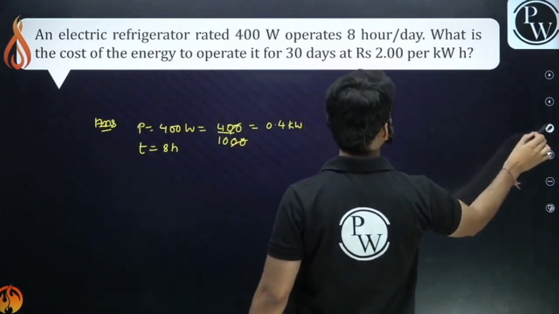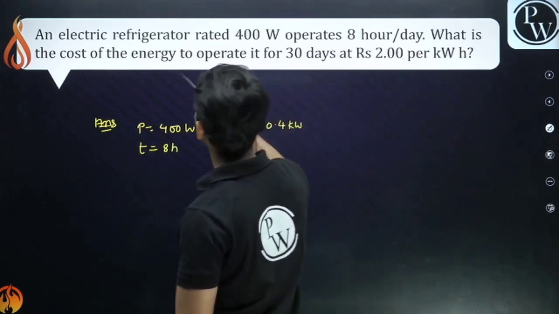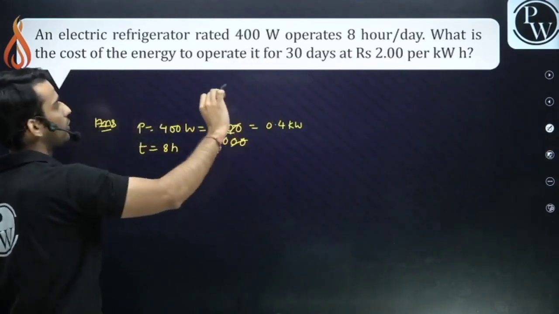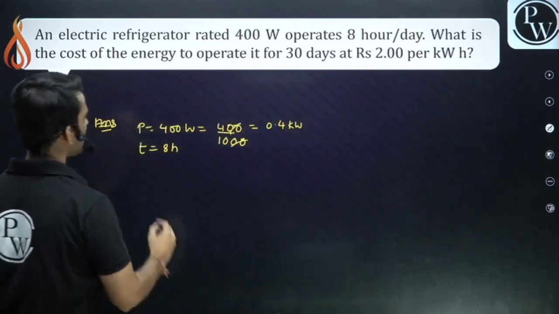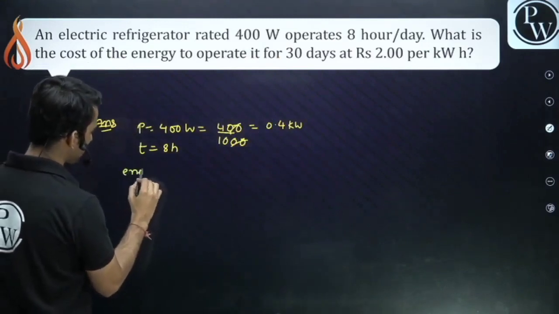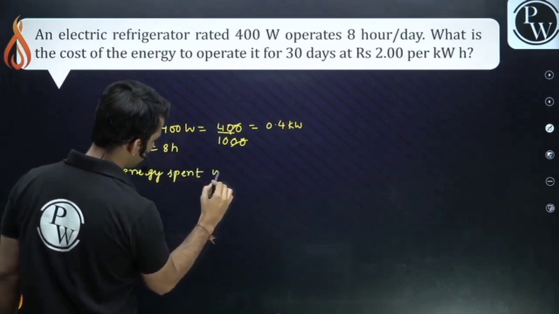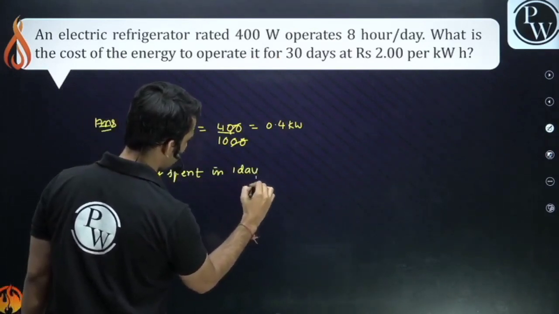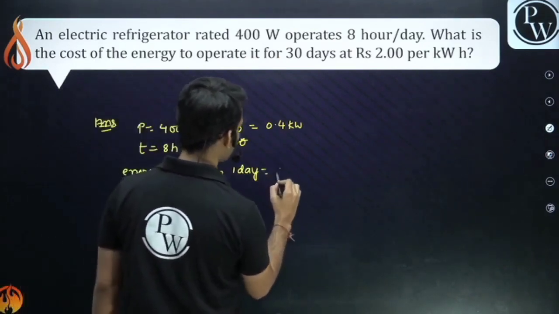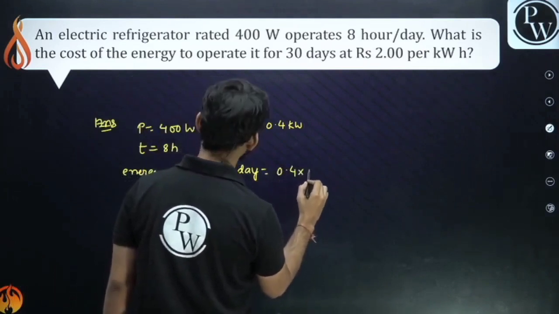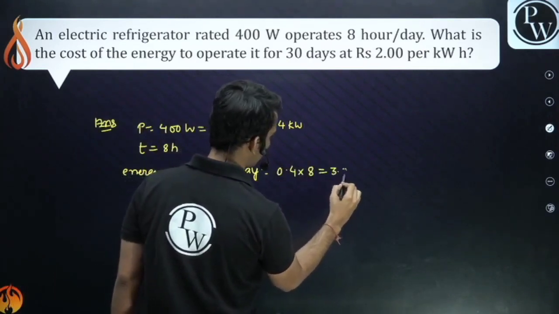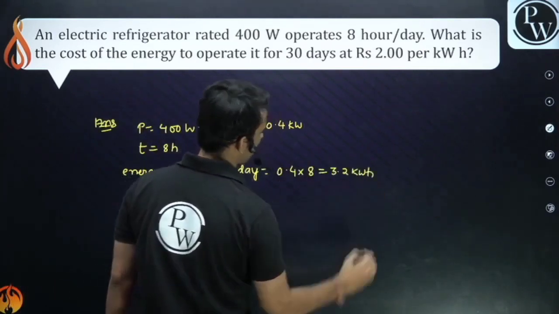So what you have to calculate? You have to calculate the cost of energy to operate it for 30 days. So guys, energy spent in 1 day. How much is the energy spent in 1 day? It is 0.4. Energy is power into time, 8. So it is 3.2 kilowatt hour, right?